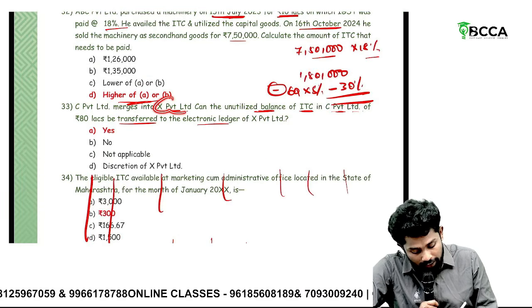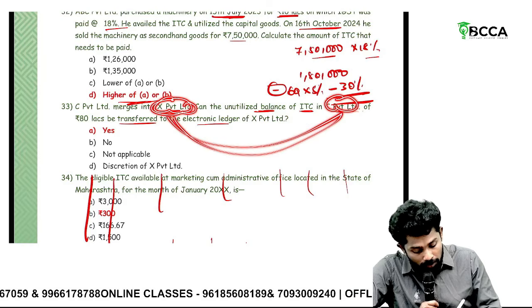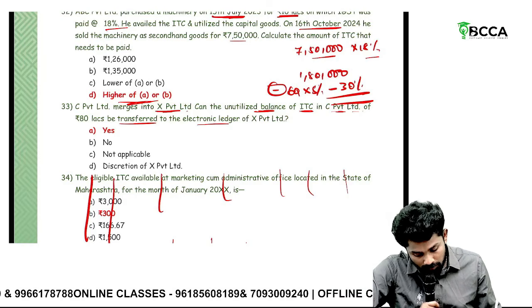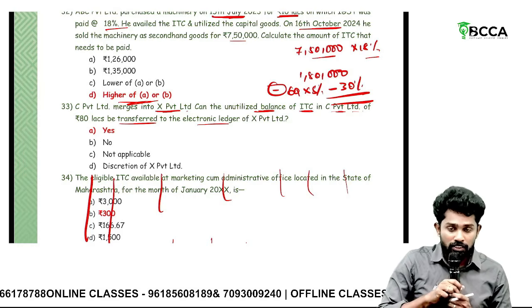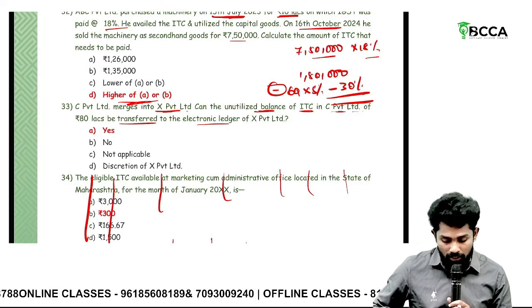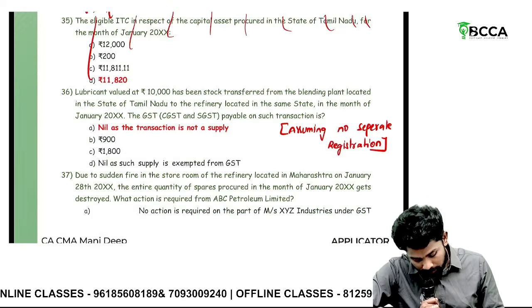Now here, X Private Limited merged into C Private Limited. Now can the unutilized ITC be transferred? Yes. What you should understand here, sir, on amalgamation, the credit which is related to the amalgamating company, the predecessor company, shall be transferred to the successor company.